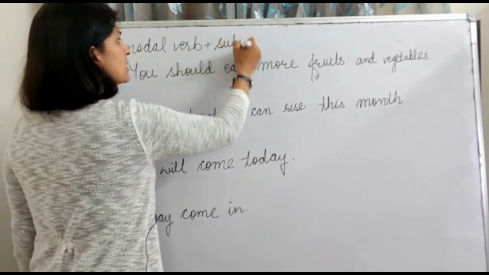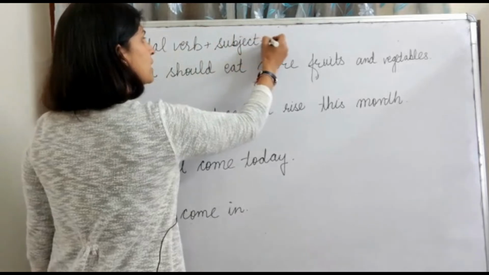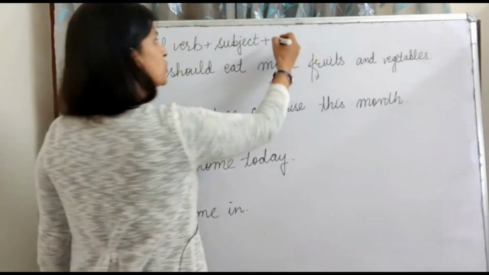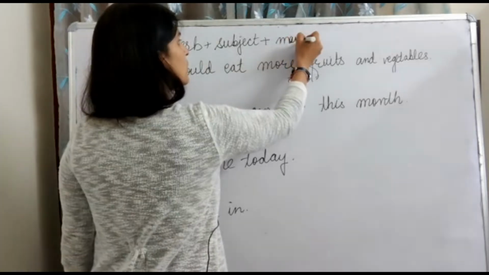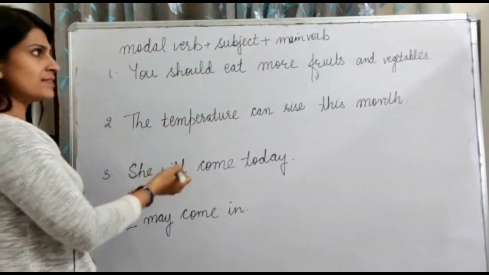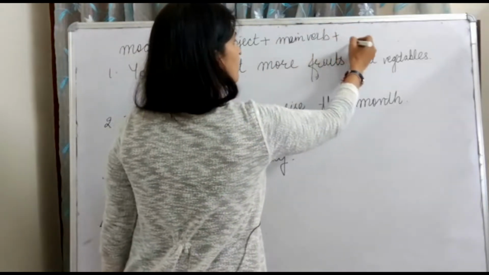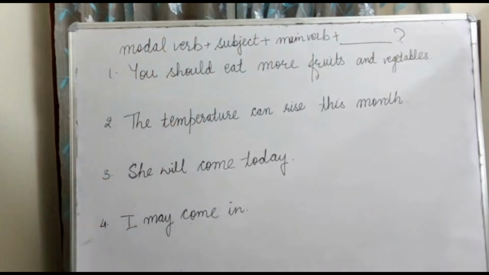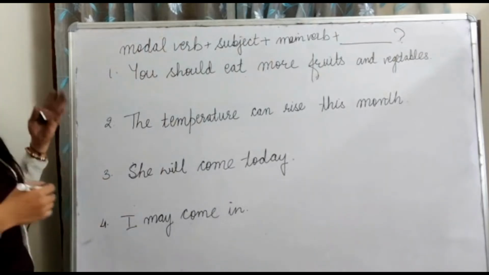After the subject, we should have the main verb which is given to us in the sentence, and then the remaining part of the sentence and then the question mark. Now let's change them into questions one by one.